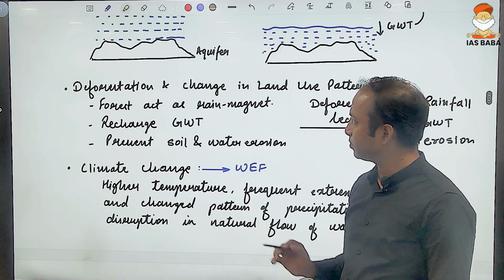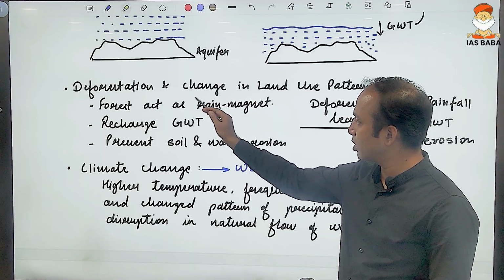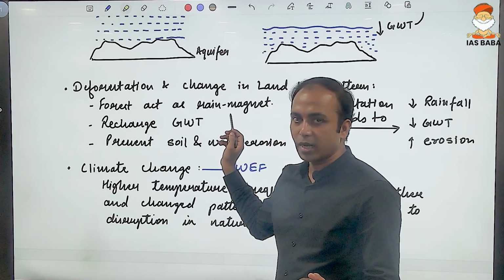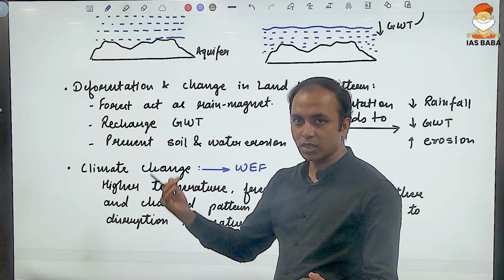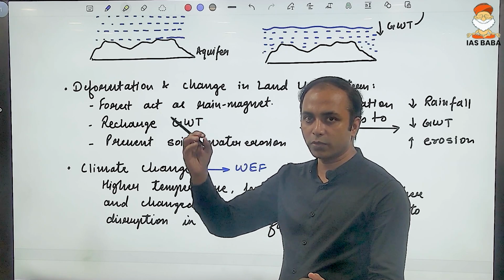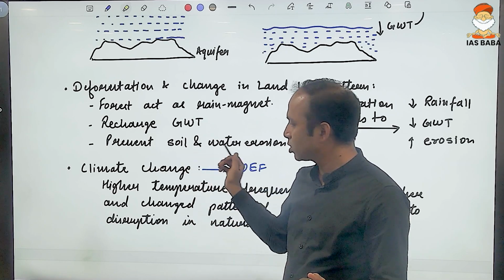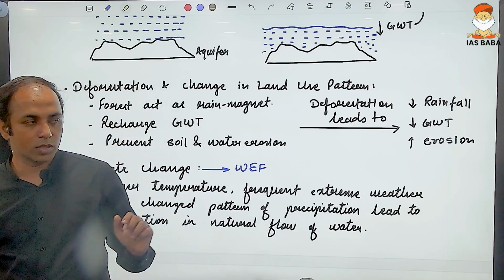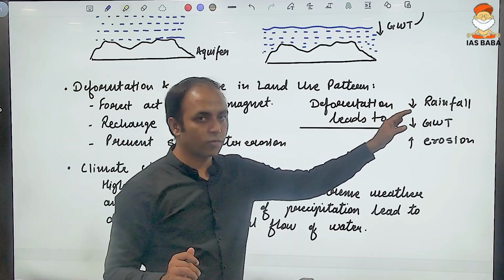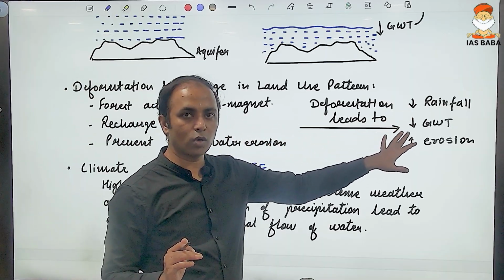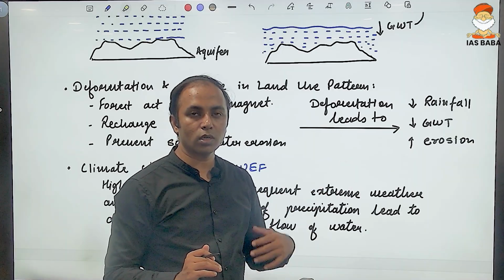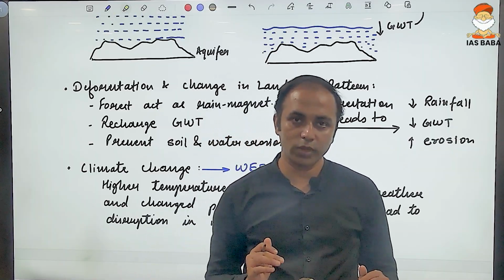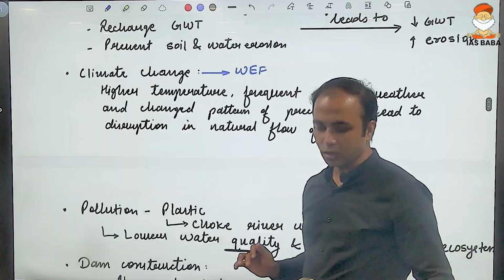Another important factor that is causing the declining or drying of the river is deforestation and the change in the land use pattern. Consider forest. Forest acts as a rain magnet. Forest helps in recharging the groundwater by allowing the surface water to percolate down, and forest also prevents soil and water erosion. Now, if deforestation is done, then the amount of rainfall reduces, the groundwater table accordingly reduces, and the surface erosion of water and soil starts to increase. So afforestation should be the solution for this.